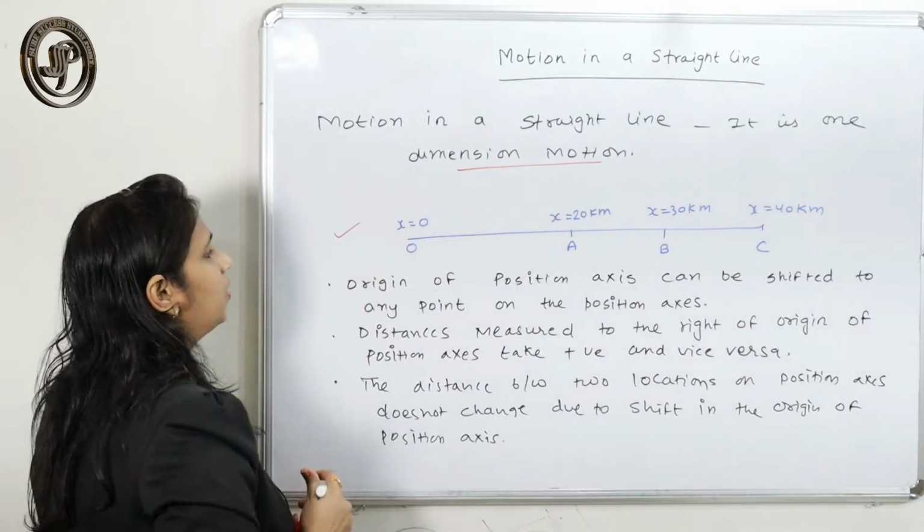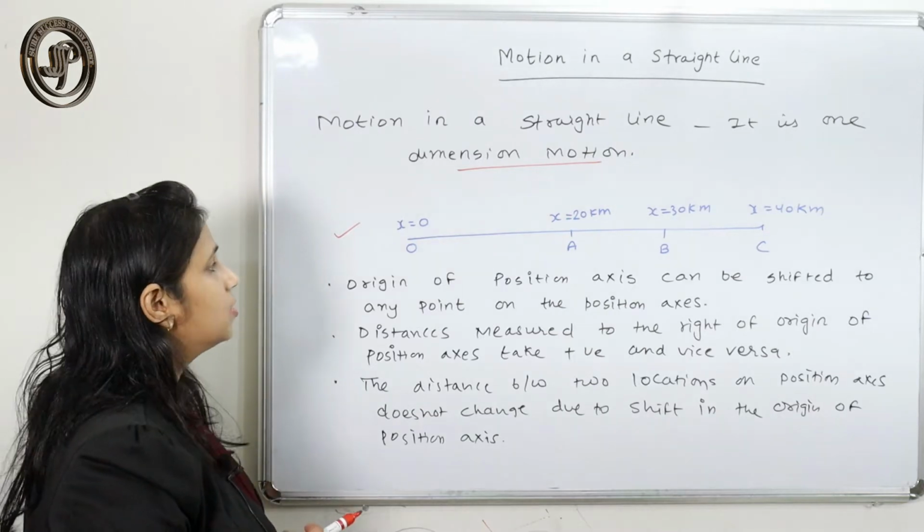What I have drawn here is the position axis. Why is it the position axis?